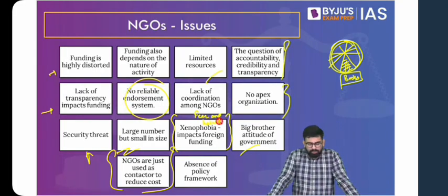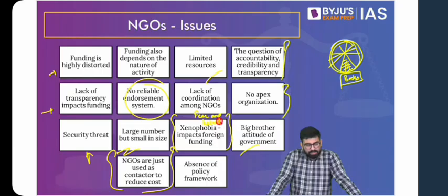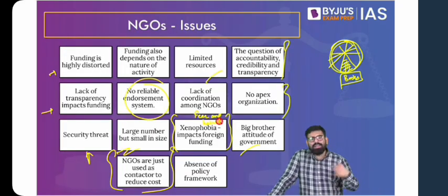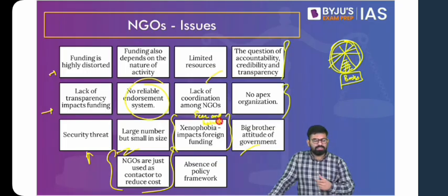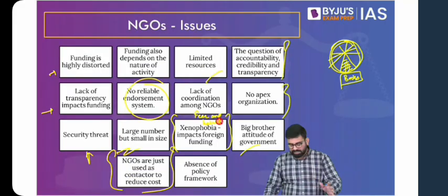What we'll do is today we'll wind it up, and tomorrow we'll have a look at these suggestions, and with that we'll try to highlight the issues again so that it is a quick revision for you. So today we have discussed what is civil society, what are its features, issues, challenges. Then we started with NGOs, looked at NGOs' features, various types, examples, and now we were talking about issues. Tomorrow we'll start from here, that is, the various suggestions to fix these issues.